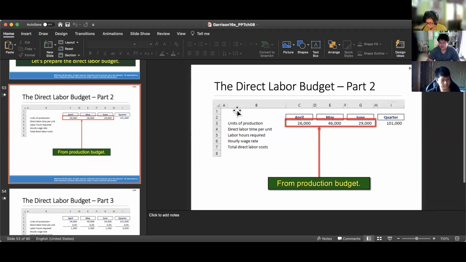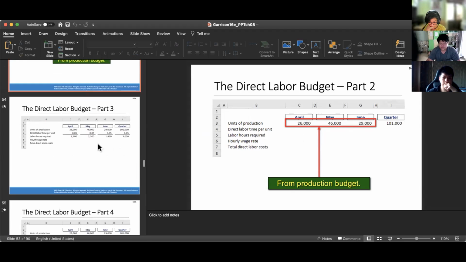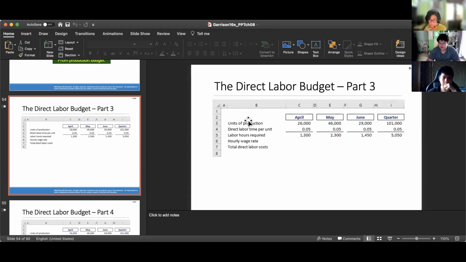Now, this is the direct labor budget. Where do you get these units of production? Well, you get this from the production budget. And to get the labor hours required for the month, you multiply it by 0.05 or 3 minutes, and you get 103,000 hours for April, and the rest is the same.